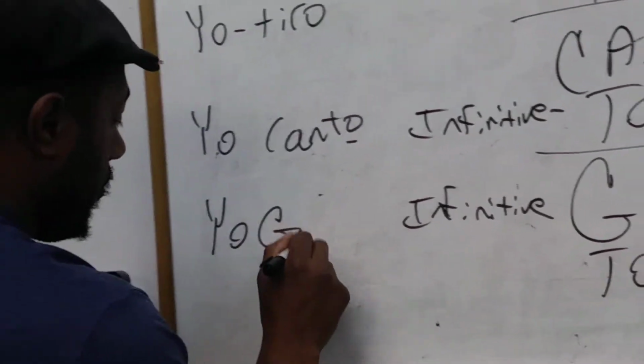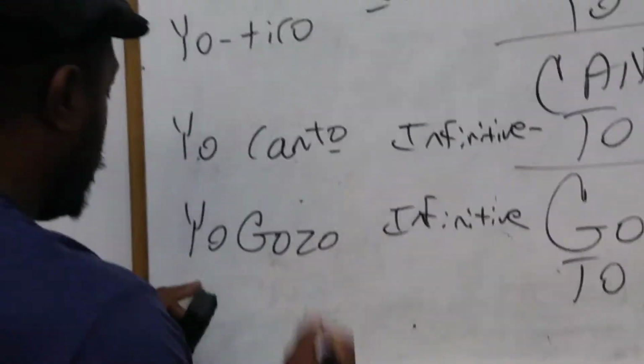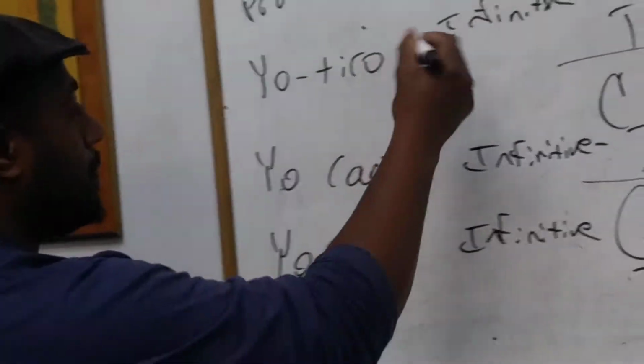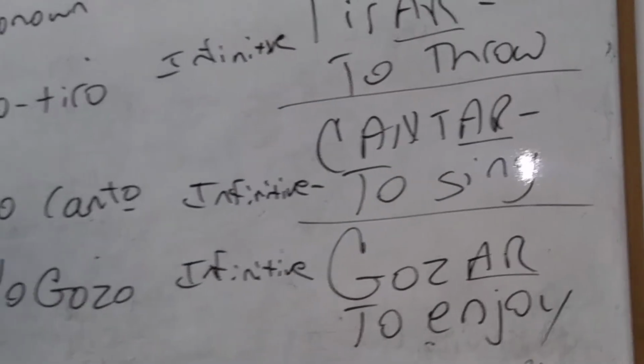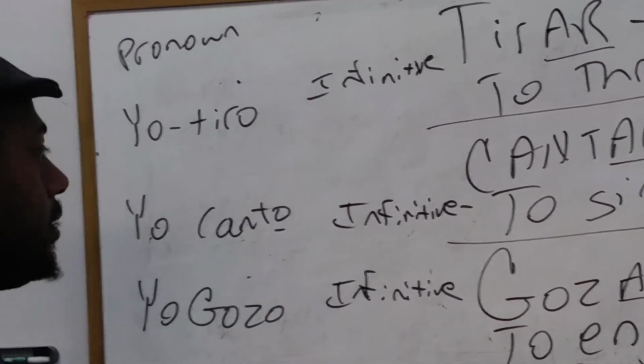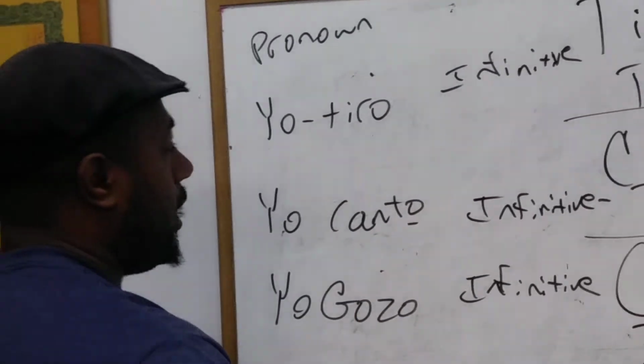Gozar. Yo gozo. I enjoy. This is present tense. Keep in mind, everything I'm doing right now is present tense, and then we move on to the other tenses of the verb. But this is all present tense.